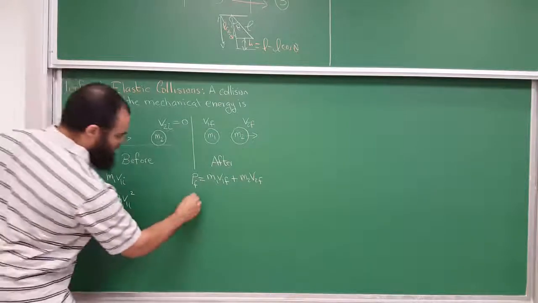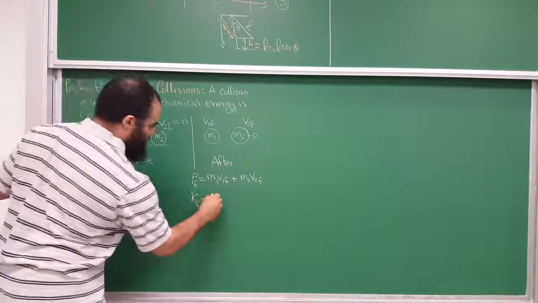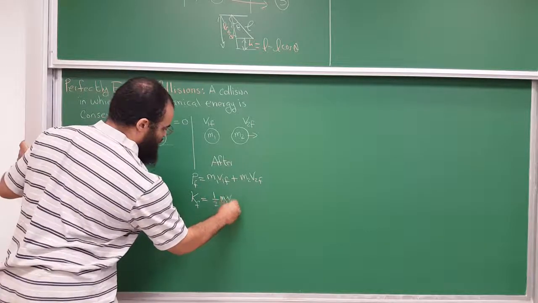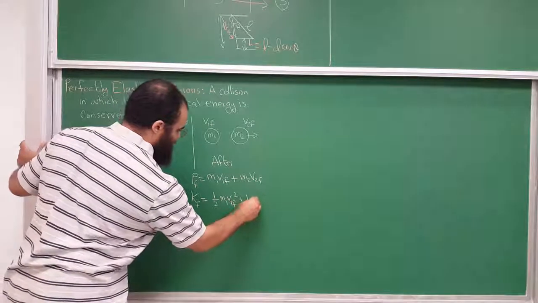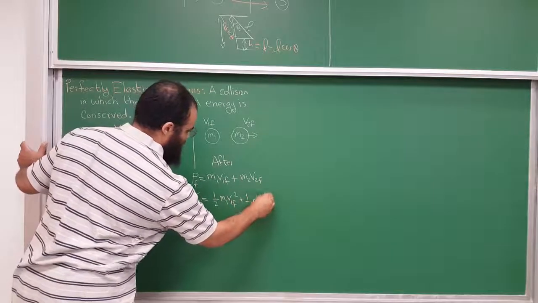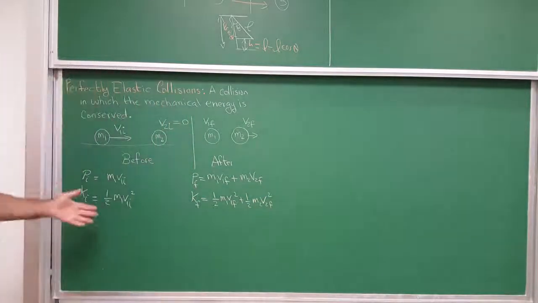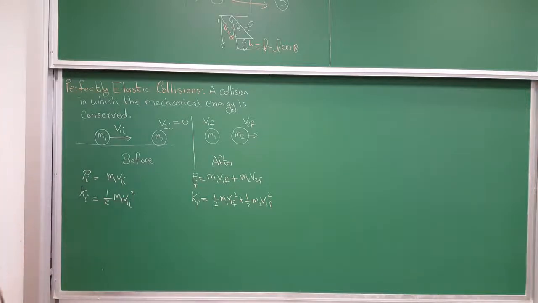And the kinetic energy after the collision, both of them could possibly be moving, so it would be 1/2 m1 v1 final squared plus 1/2 m2 v2 final squared. And just a warning, there is a little bit of algebra here.